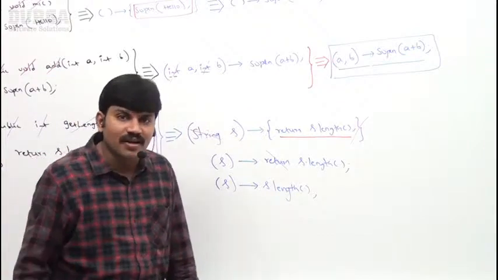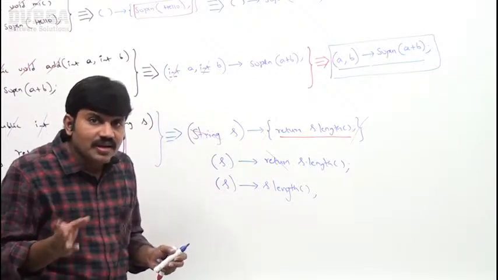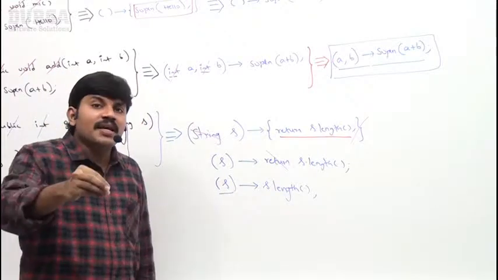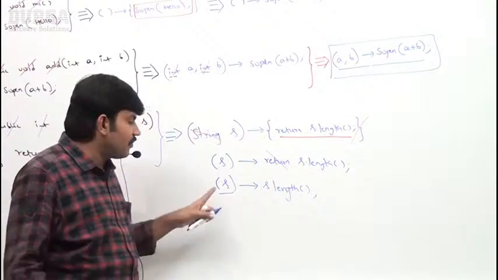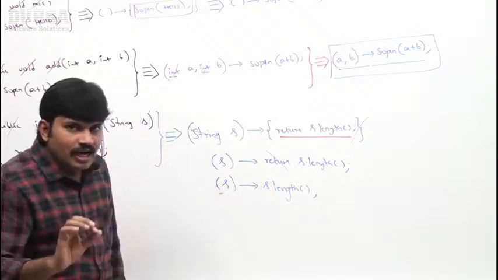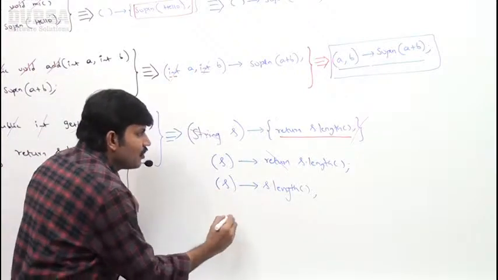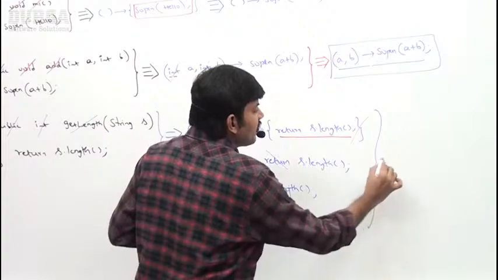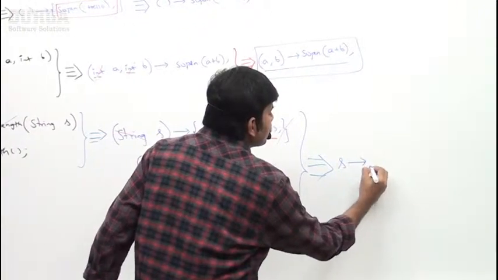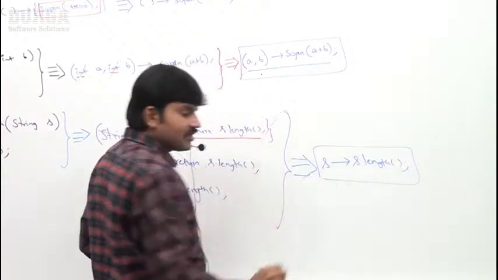Still, some more simplification I want to do, sir. What I want to do is, my lambda expression can take how many input values? Only one input value. If it is taking only one input value, only one parameter is there, then these parentheses are also optional. We are not required to take them, sir. Now, this lambda expression looks like the most simplified form of lambda expression. Of course, this is s gives s.length. Are you getting right? s gives s.length.